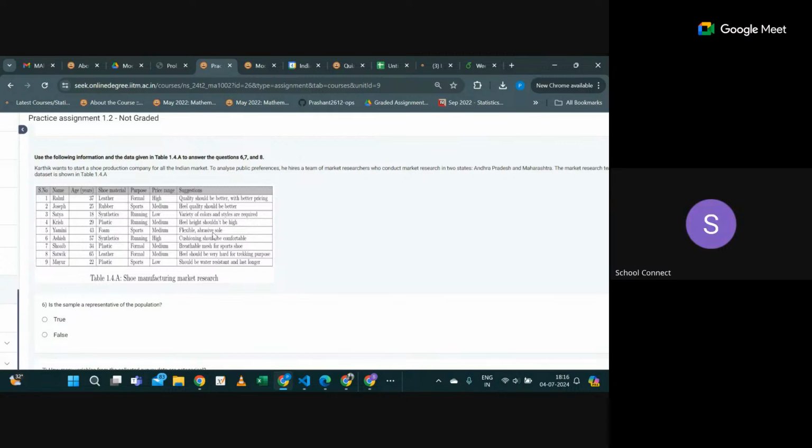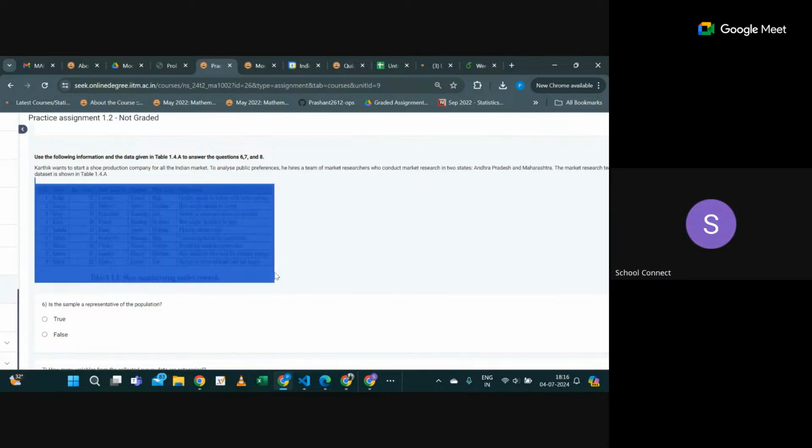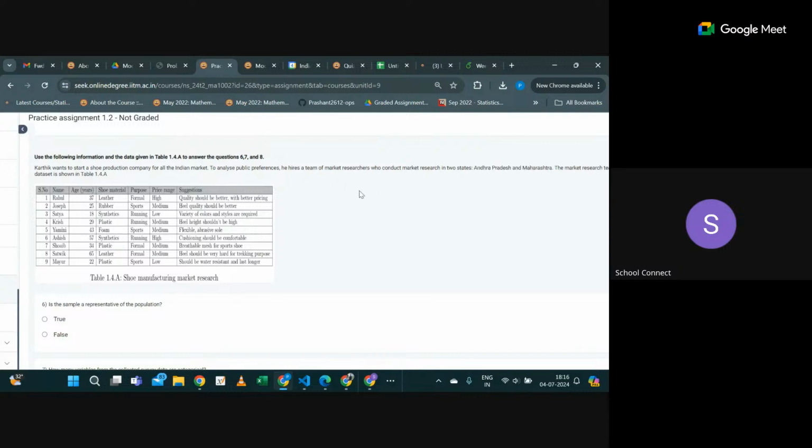This is the objective of their study. So what are they going to do to collect this kind of data? Suppose this is the data, but for this data, they chose only two states. Are you getting?